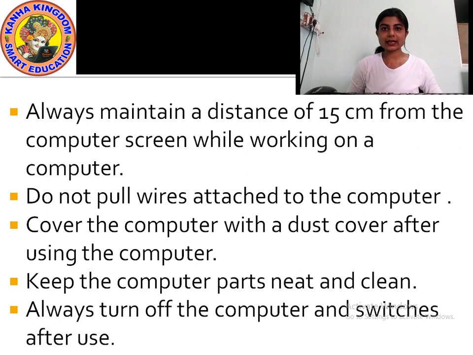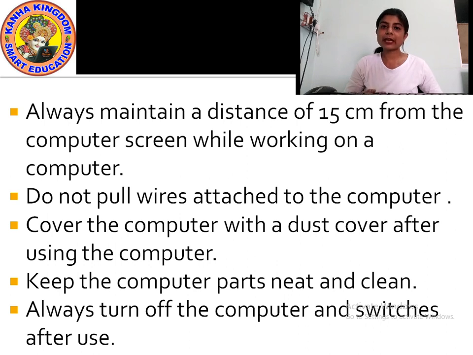Suppose you are sitting in a chair or a desk. Yes? And your computer is on the table. Then you have to make a distance of 15 centimeter. Why? Because the radiation of the computer screen, the light that flashes out of the computer screen, is harmful.